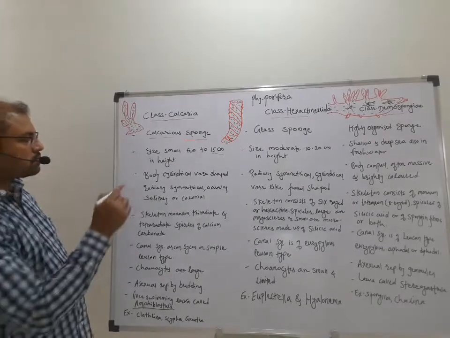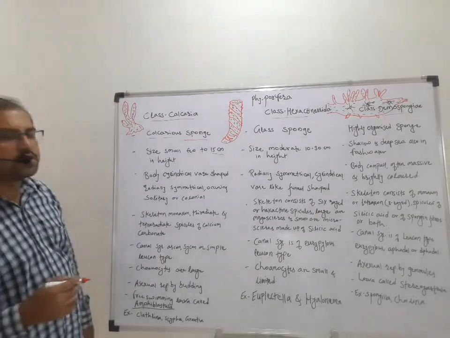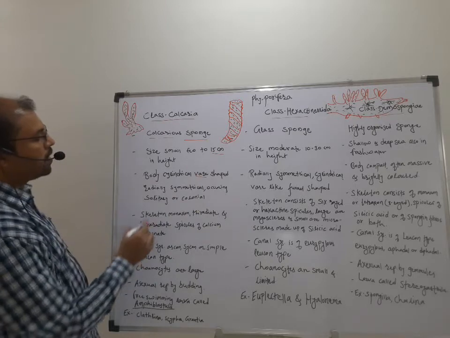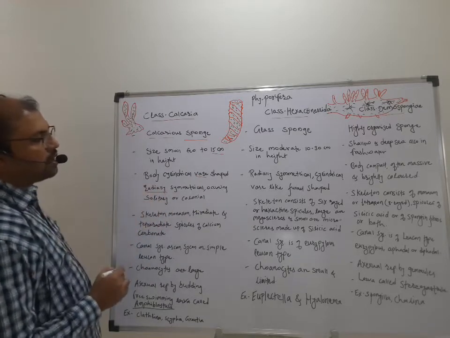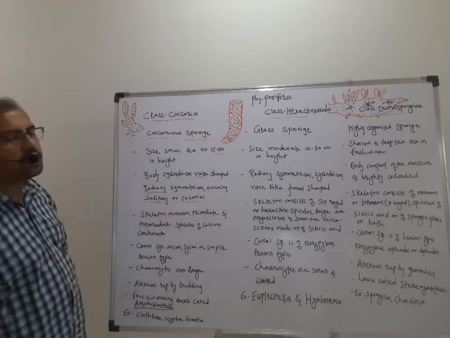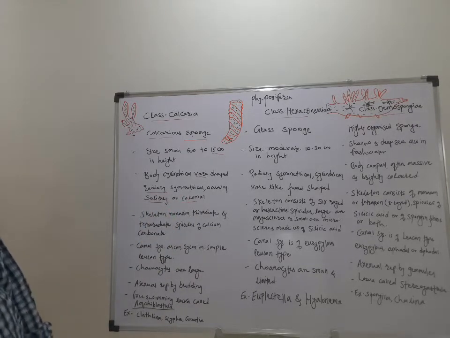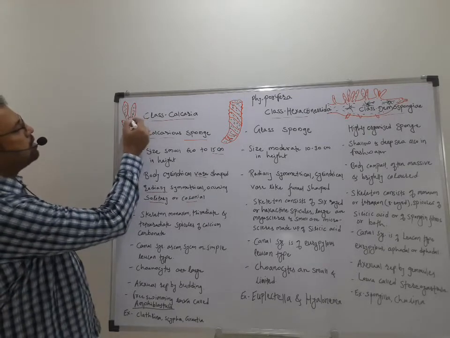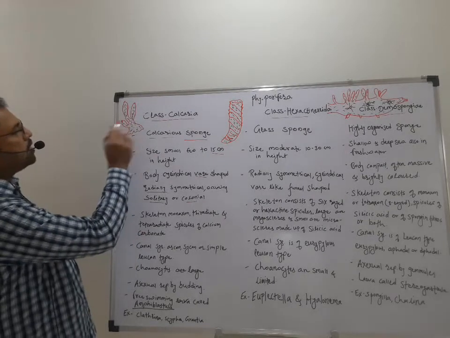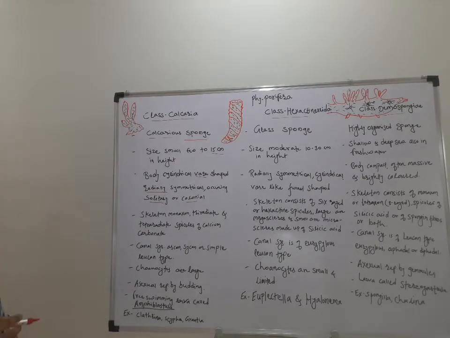Then the body of the sponges is cylindrical, vase shaped, radially symmetrical, and occurring solitary or colonial, meaning they occur in both forms, solitary as well as colonial. They are cylindrical, vase shaped, and radially symmetrical structures.